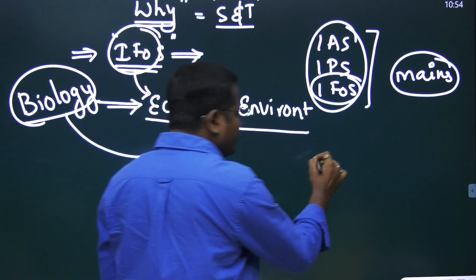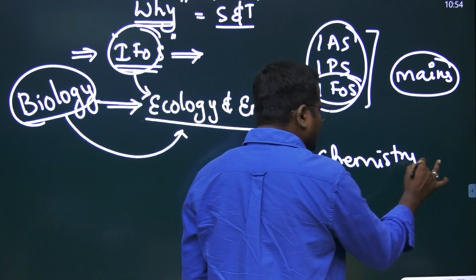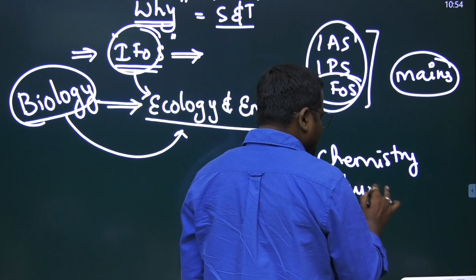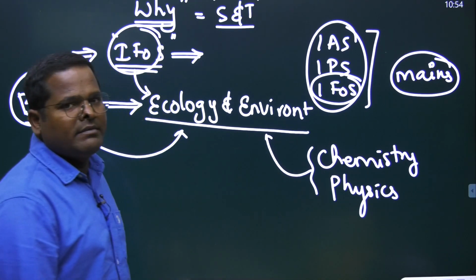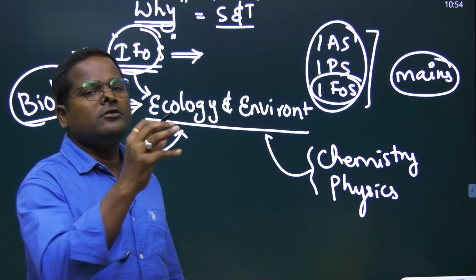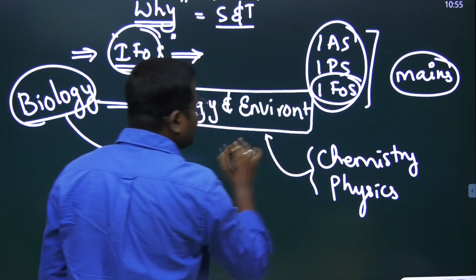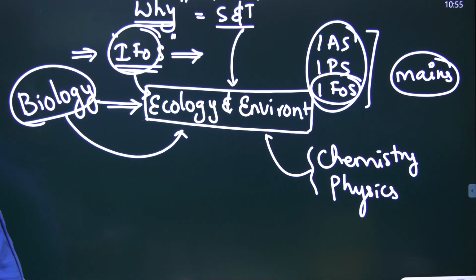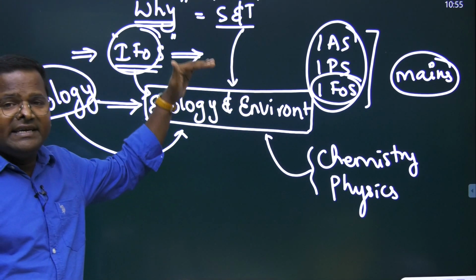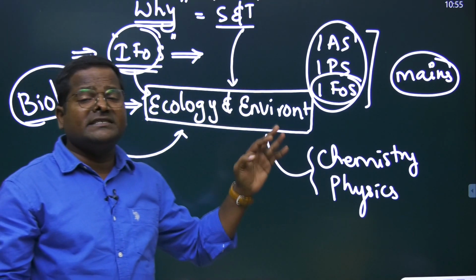We also need a little chemistry and physics knowledge to understand environmental pollution, soil, and all those components. So to understand ecology and environment, we need science and technology knowledge also. These questions are increasing day by day in the UPSC preliminary examination.